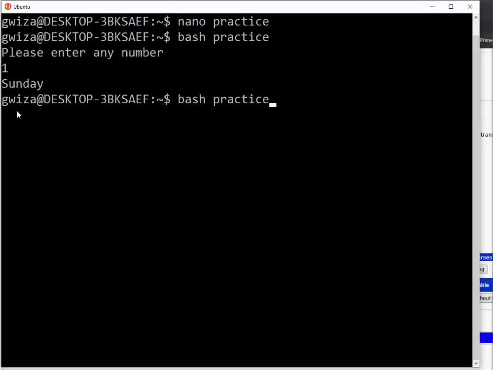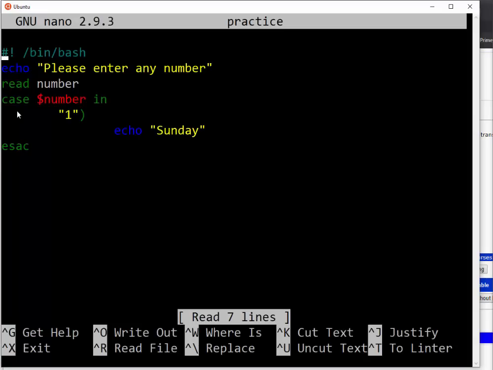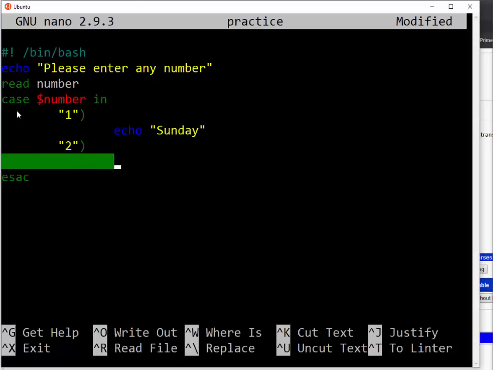So then let me come again here. I'm going to have the second case, which is 2, and this 2 of mine will be having echo Monday. Let me have another case, which is case 3.